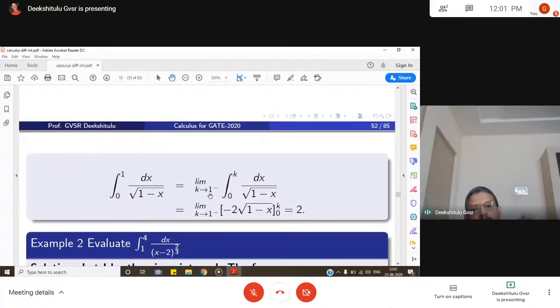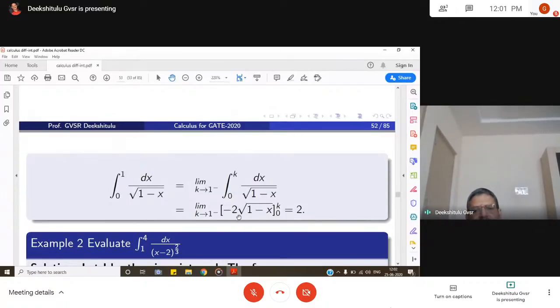It is k does not go to 1. k is not equal to 1. Something epsilon less than 1. The problem is at k is equal to 1, or x is equal to 1. So x not equal to 1, something less than 1. Let that something less than 1 be k. So, limit k less than 1, integral 0 to k dx by square root of 1 minus x.